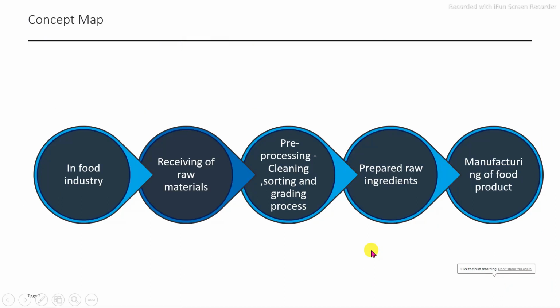First, concept mapping. In the food industry, after the receiving of the raw material, it first goes for pre-processing, in which there is cleaning, sorting, grading, trimming, peeling. These are the main unit operations, which help to reduce food hazards and reduce the contaminant particles from the raw material. And finally, we prepare a good quality final product.